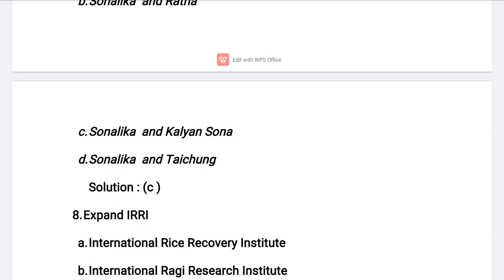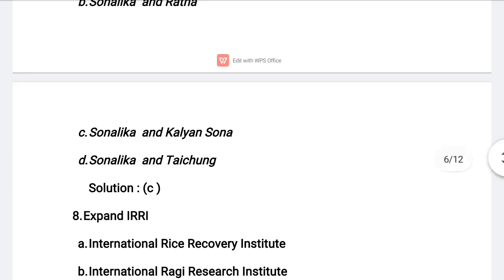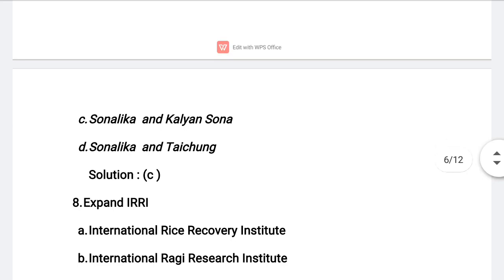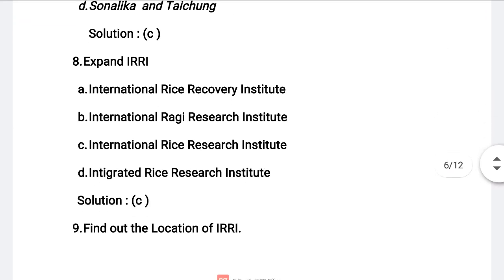So these two are semi-dwarf wheat varieties. A great Nobel awardee named Norman E. Borlaug at International Center for Wheat and Maize Improvement in Mexico developed semi-dwarf wheat. In 1963, several varieties such as Sonalika and Kalyan Sona, which were high yielding and resistant to diseases, were introduced all over the wheat growing belt of India. Understand? So, hope you understood the explanation for this question.